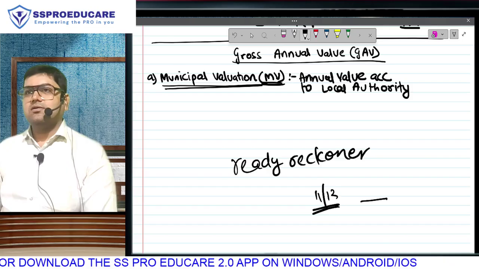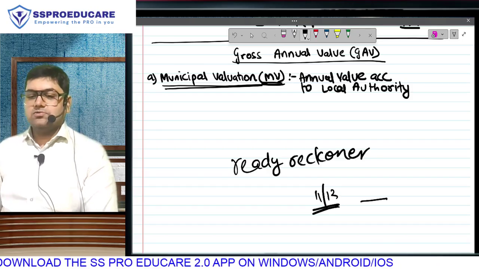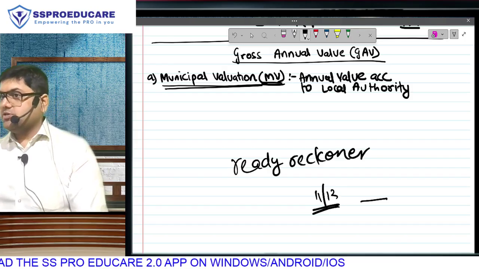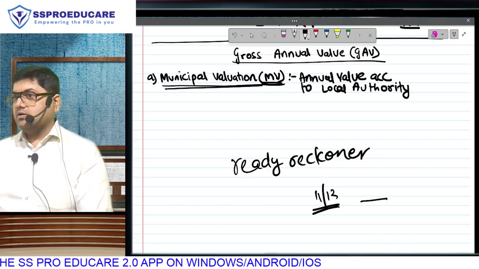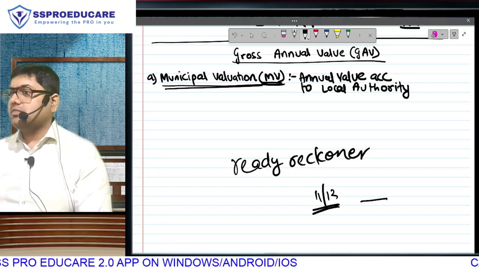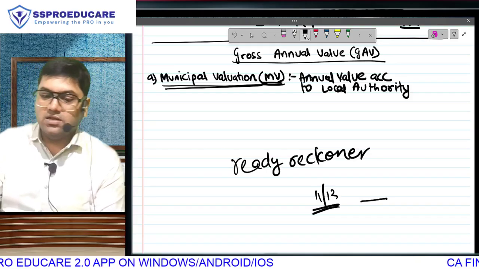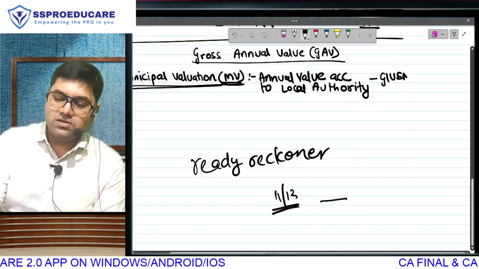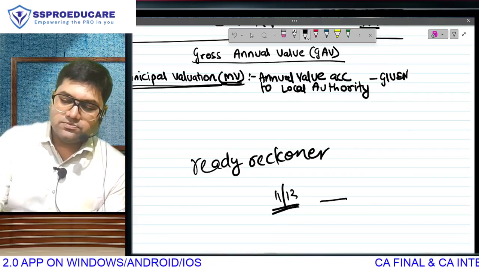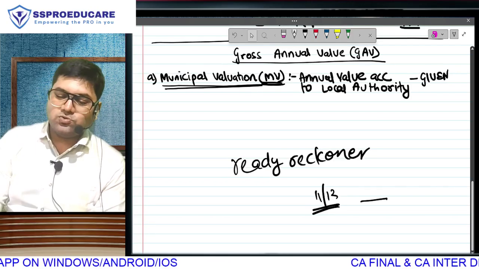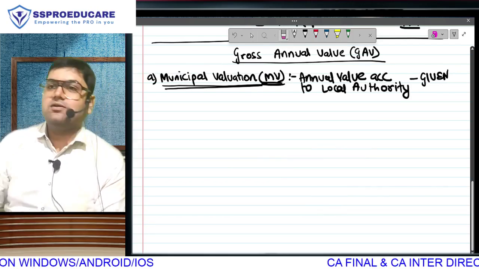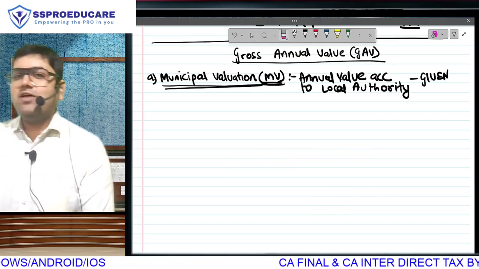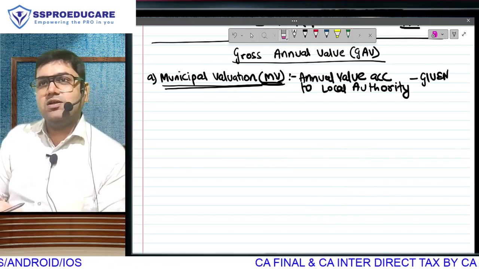Correct? Everyone? So in the exam, they will give you a tab, internet enabled, on which you can visit the website Ready Reckoner. Then put the details of the property. Are you listening with that much interest? Obviously not. In the exam the municipal valuation obviously is going to be given to you. So what have you as a CA student done in your answer paper so far? Nothing. Municipal valuation is given in the question paper. You are only writing it.